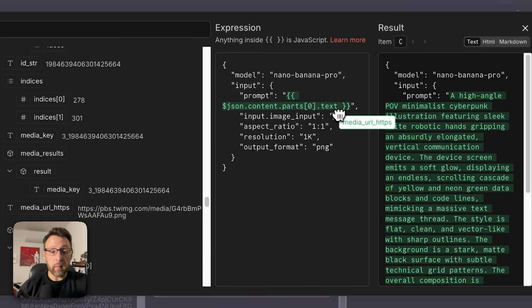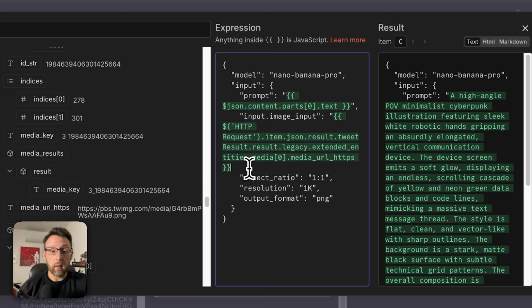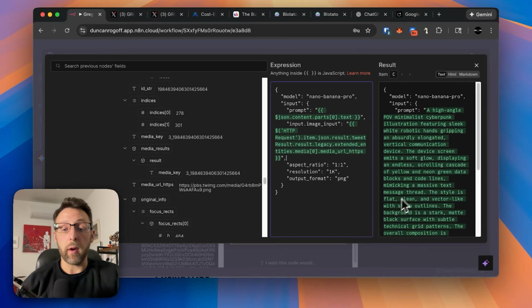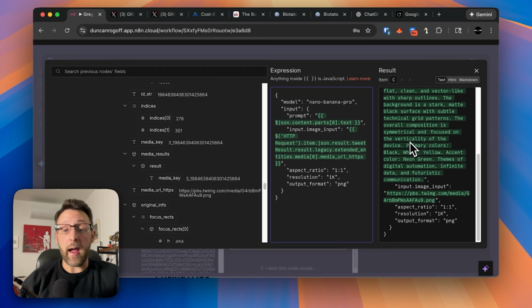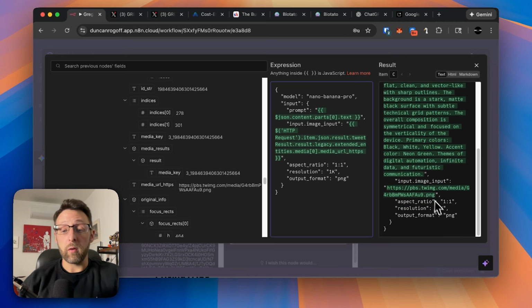I'm just going to bring this in because this is the publicly available URL. I'm going to close off these quotes here, and I'm just going to add a comma so we don't break the JSON formatting. And you can see this is the request that we're actually sending to Kai AI on the right. It includes our prompt, includes the aspect ratio, and of course, our reference image.